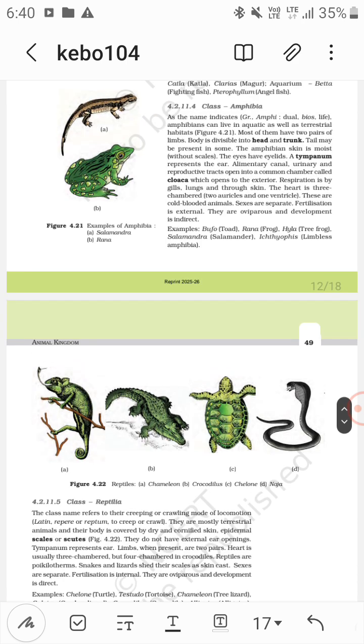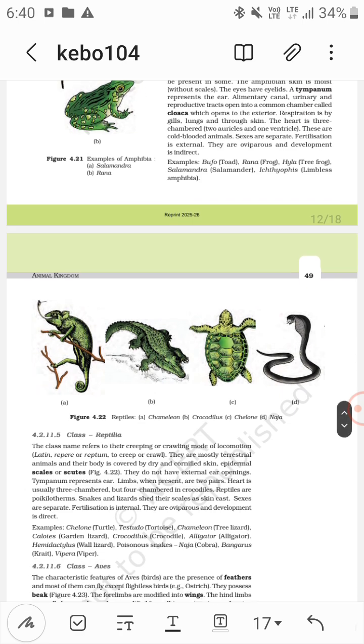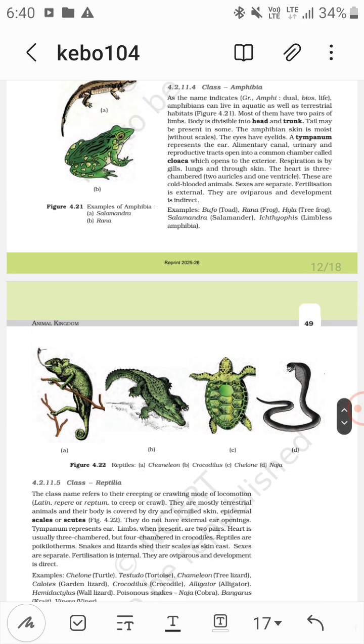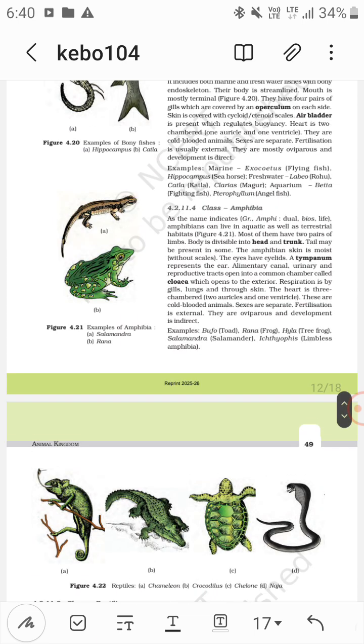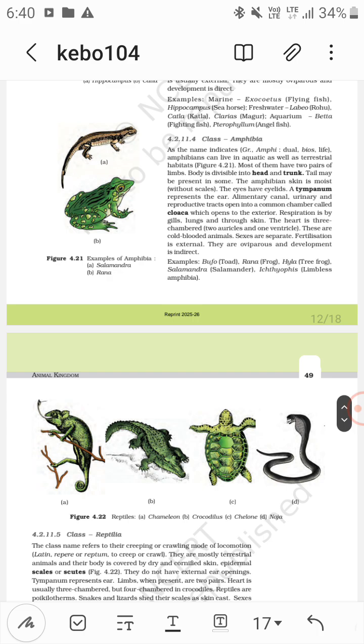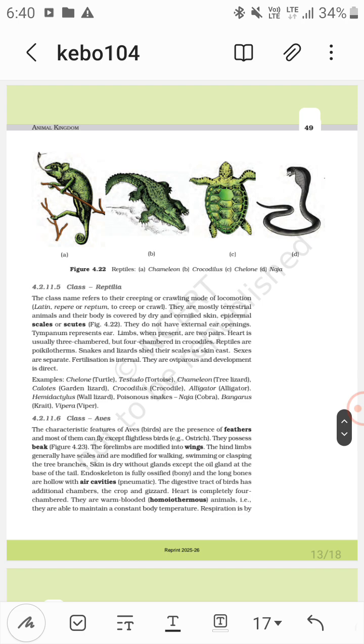Bufo, that is toad. Rana, that is frog. Hyla, that is tree frog, right? Salamandra, that is salamander. Ichthyophis, that is limbless amphibian, okay. Given in the diagram, it is Rana, that is frog. Bufo, that is toad, is poisonous. First one is the salamander in the diagram.